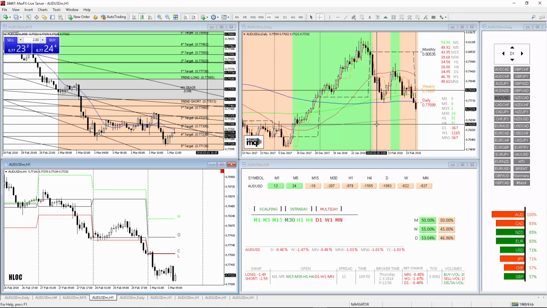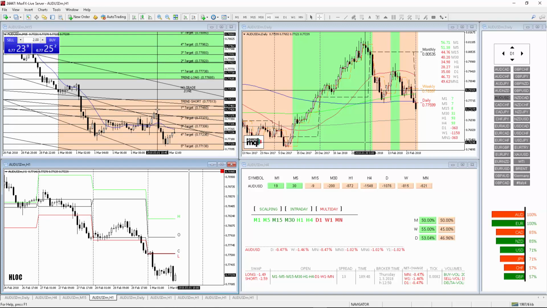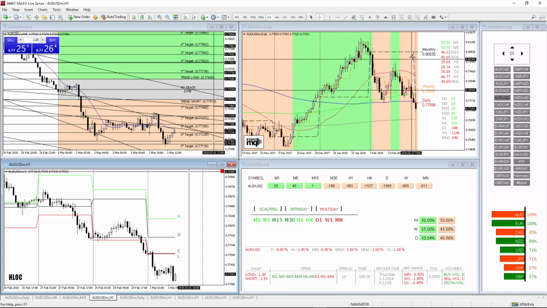Aussie US dollar is moving in a bearish tendency with a percentage confluence up to the yearly level and a breakout of the previous lows on the multi-day time frames. Now we're just at the target number 4 level of the bearish zone of the target geometry at 0.7723. The market is correcting up from the intraday low marked on target number 5, with a bullish price action at a scalping and intraday level. The RSI is still below 50 from M15 to the monthly.